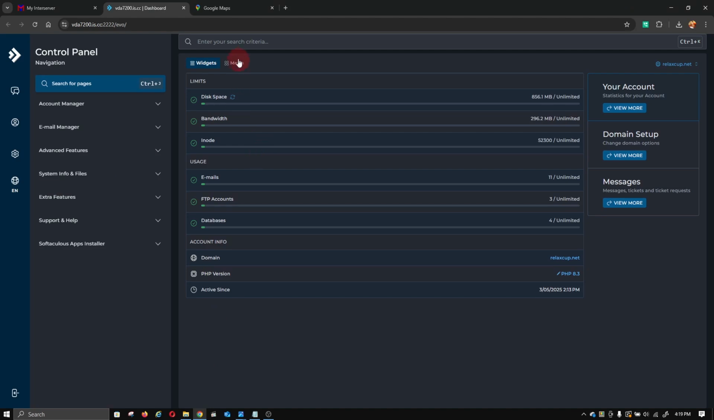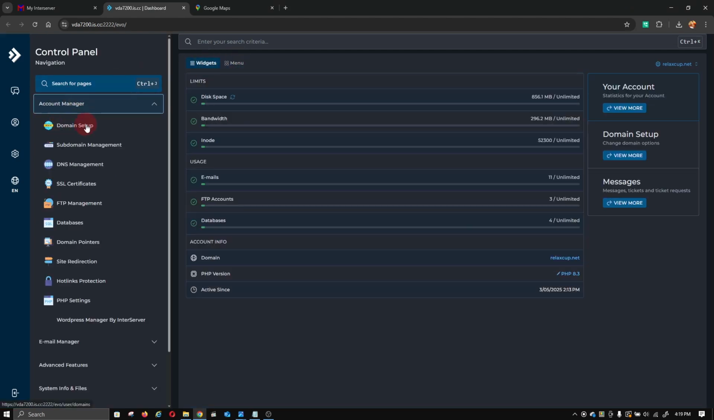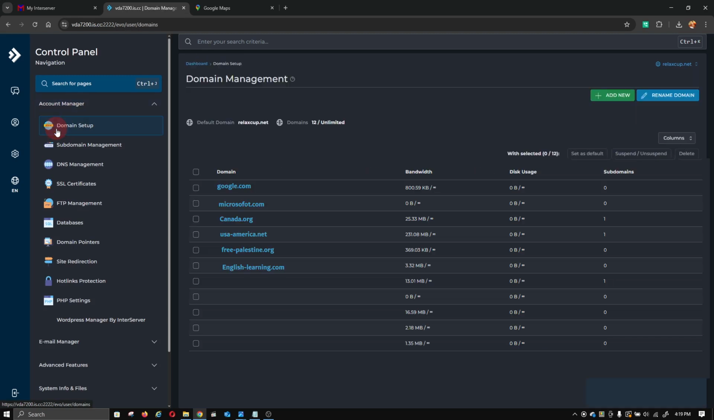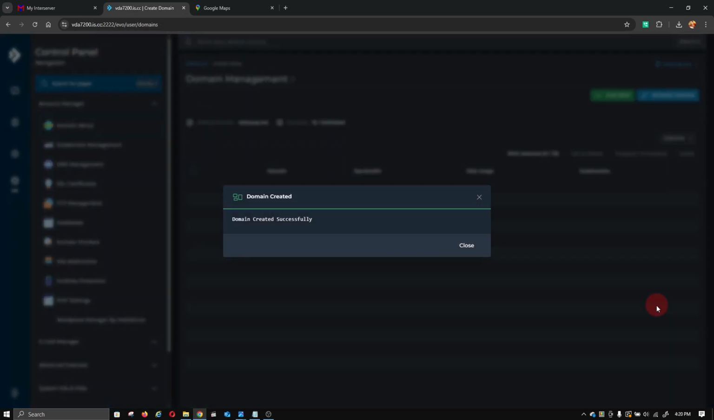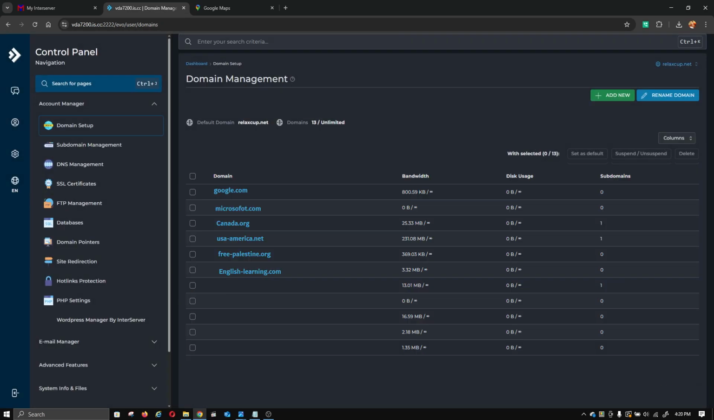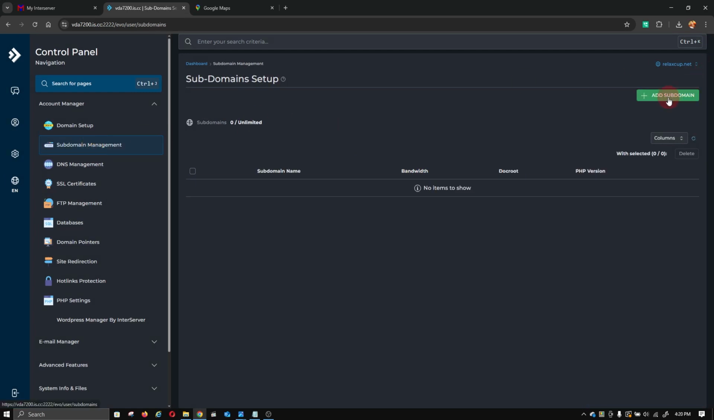Click Control Panel. You can click on Account Manager, Domain Setup. I'm going to show you a demo. So add a new domain. But I'm going to show you a demo for another existing domain. So create a demo.